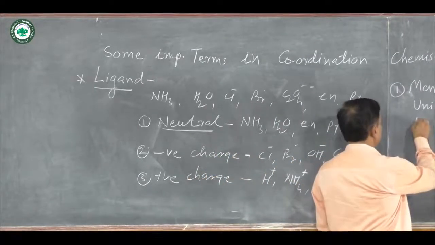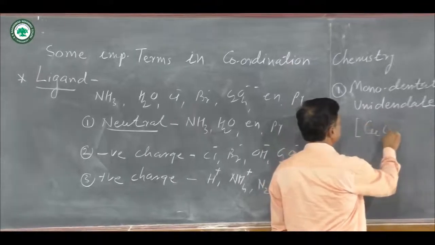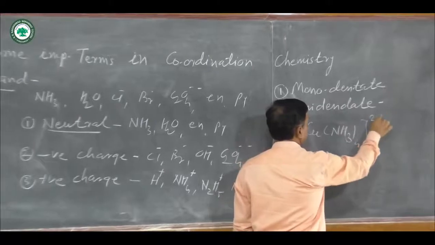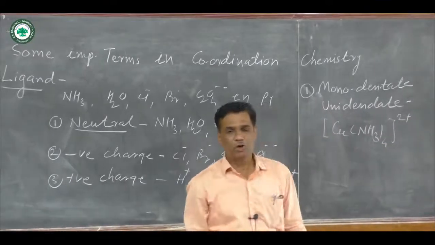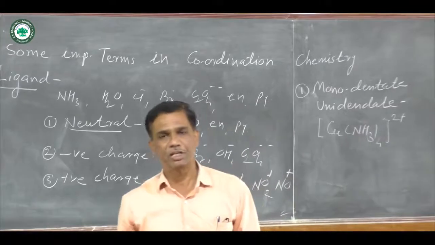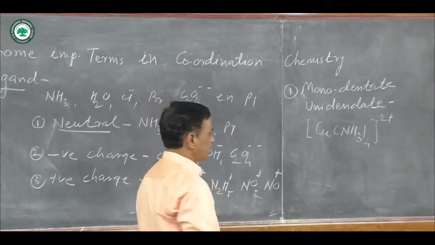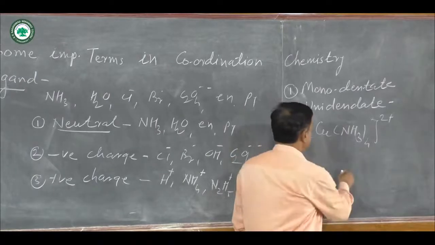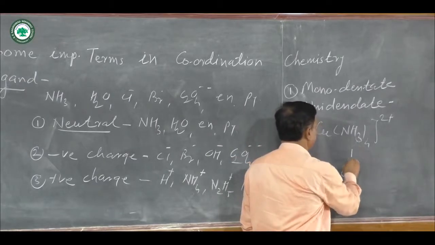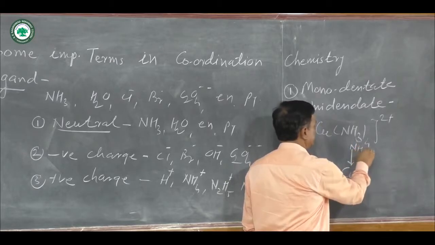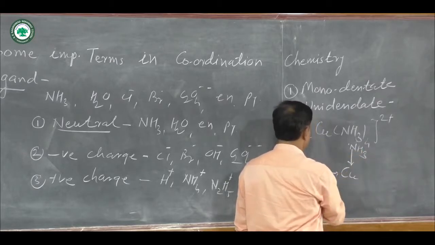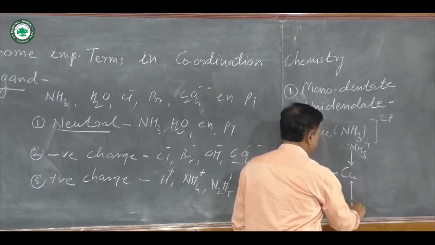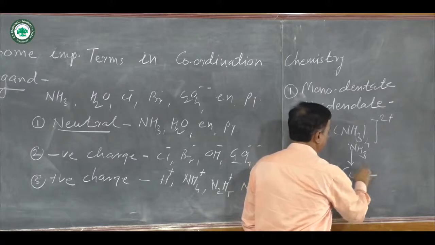An example is the formation of the Cu(NH3)4 2+ complex ion. In this complex ion, copper is the central metal ion, and surrounded by the copper, four NH3 ligands are there. At the center is copper, then one NH3 ligand here, second here, then third here, and fourth here.